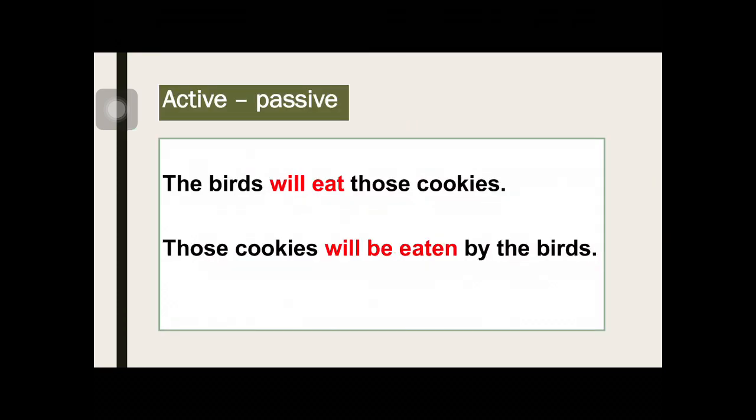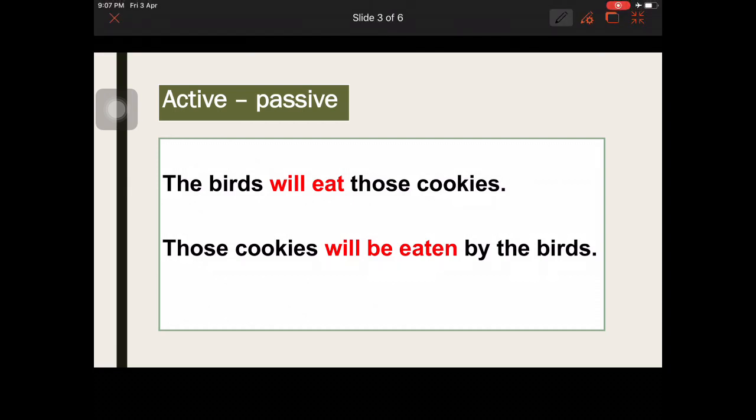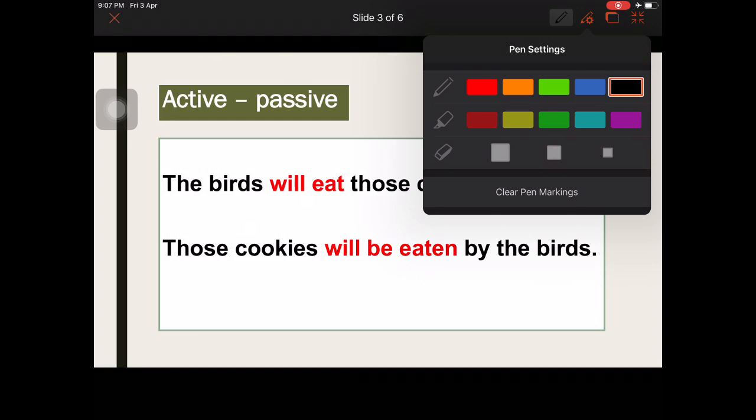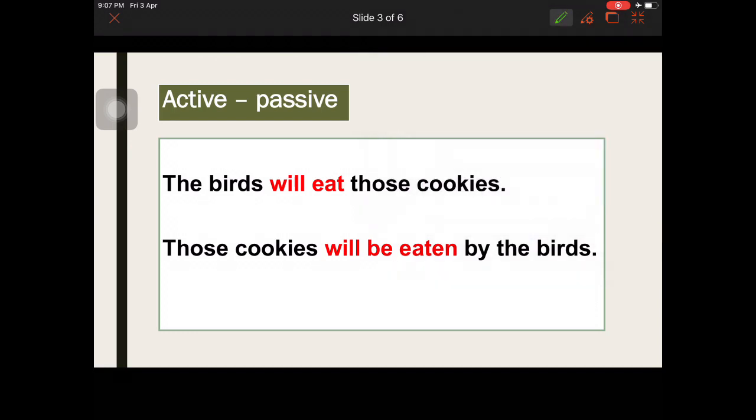Now, one more time, you are going to have once again active and passive ideas. They are really important when you want to talk about passive voice. Active and passive, they are there all the time. Whenever you want to talk about passive, you have those ideas, okay? Pay attention to the first idea. We have: the birds will eat those cookies. And again, we need to identify three parts of the tense.